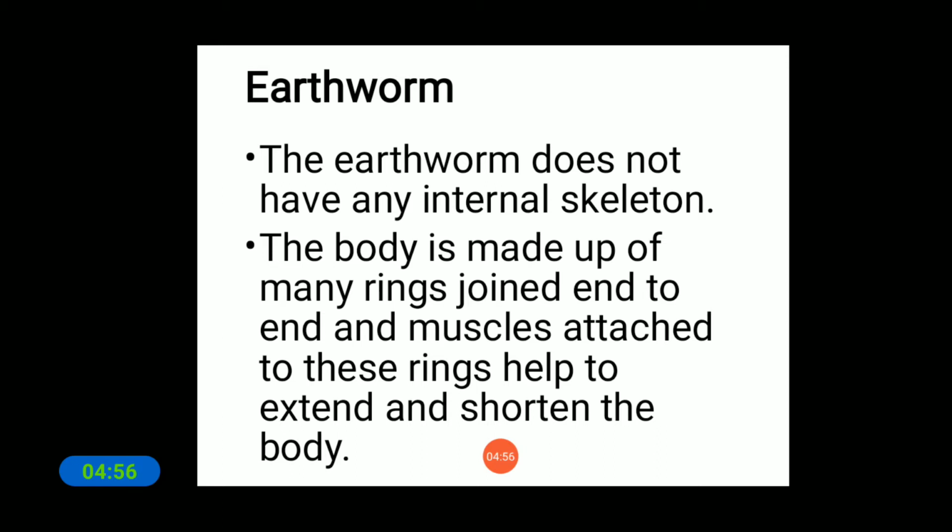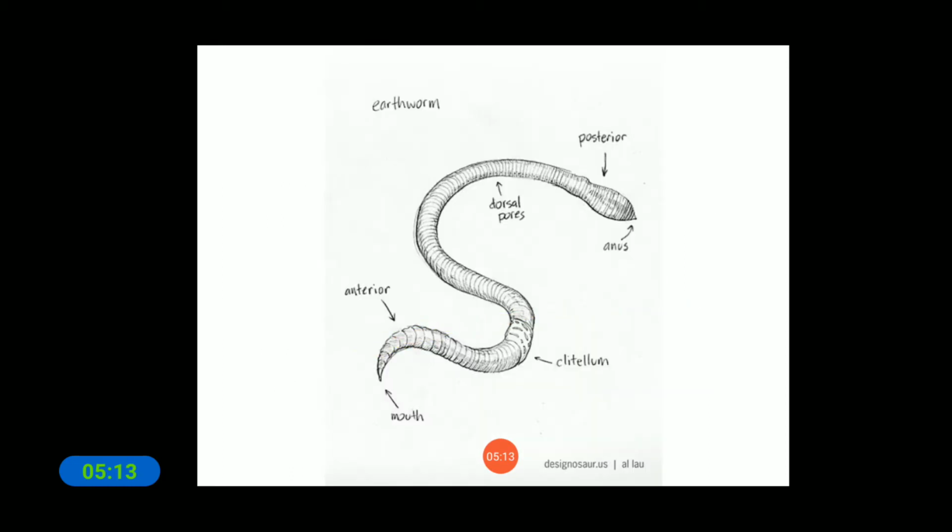Because its body is made up of rings attached to muscles, this type of structure lets it make its body long or shorten it. Here is the structure of the earthworm. In this figure you can see the ring structure, these rings attached to the muscles.